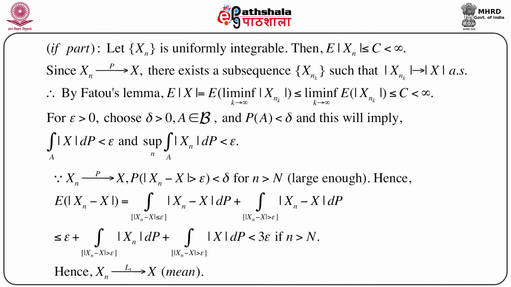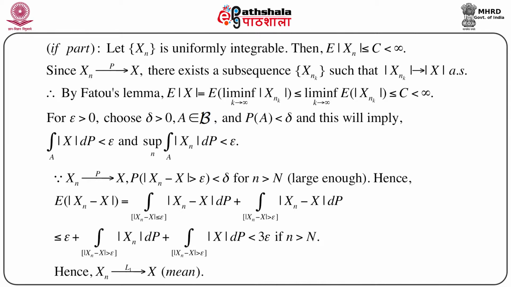So, we know that there is a result: there exists a subsequence xnk such that |xnk| goes to |x| almost surely. Although probability convergence does not necessarily imply almost sure convergence, it will imply that we can find a subsequence, may not be the whole sequence, a particular subsequence denoted by xnk, such that |xnk| goes to |x| almost surely.